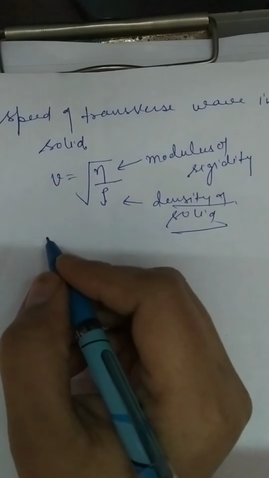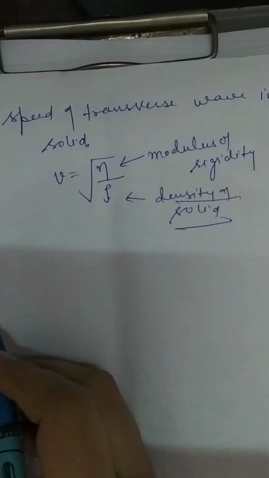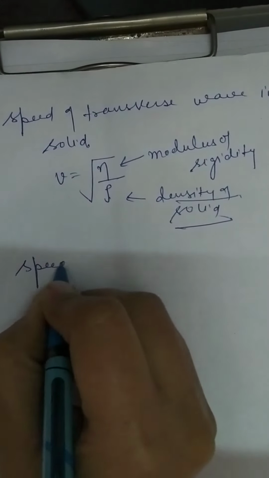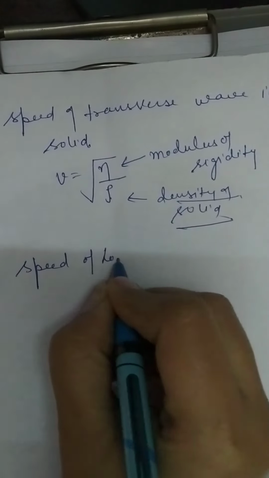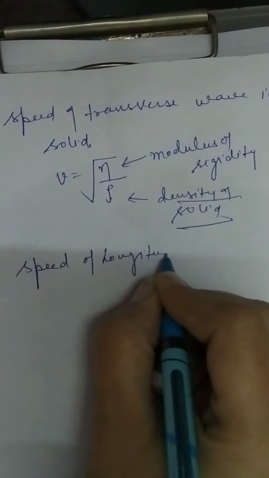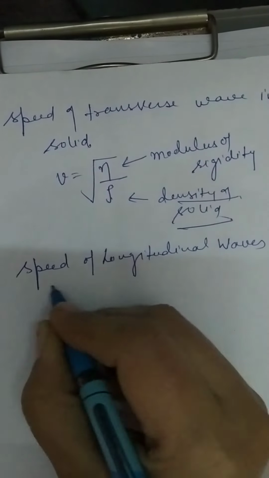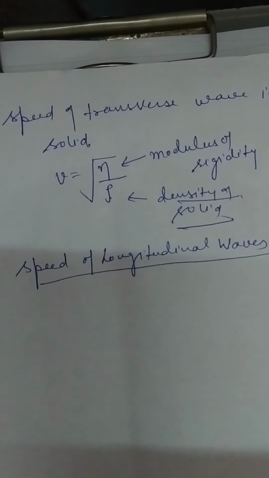Is it clear? Now the speed of longitudinal waves, because we know that next is the speed of longitudinal waves. What are these longitudinal waves? Because they pass through all the states of matter.